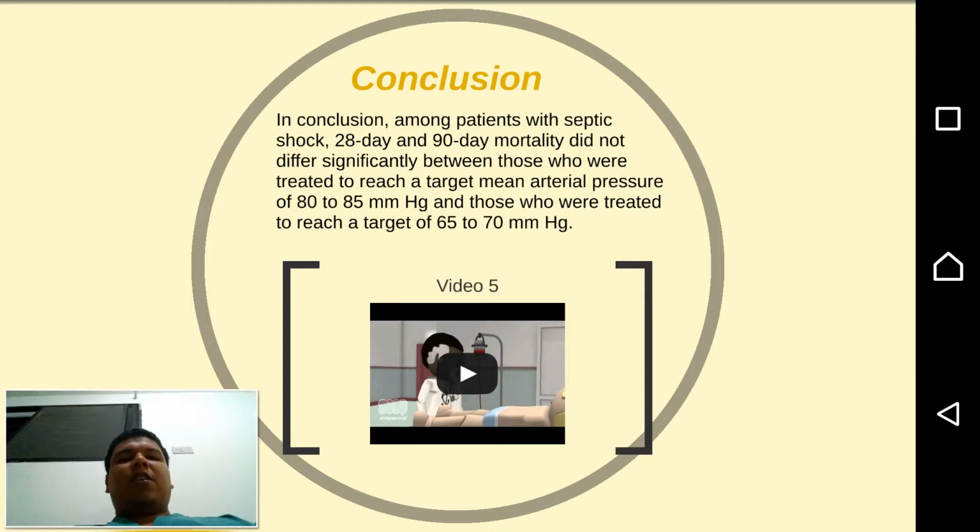Conclusion. In conclusion, among the patients with septic shock, 28-day and 90-day mortality did not differ significantly between those who were treated to reach a target mean arterial pressure of 80 to 85 millimeters of mercury, and those who were treated to a target of 60 to 65 millimeters of mercury.